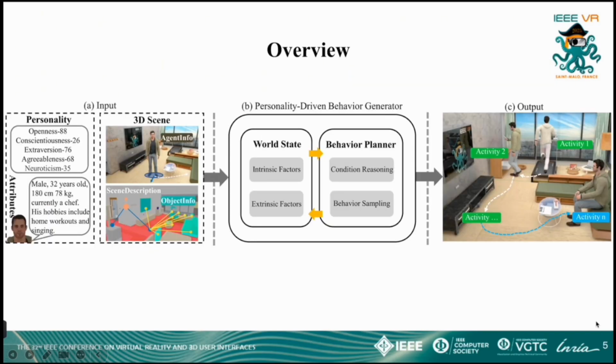The framework of our approach is illustrated in the figure. This framework integrates user-defined personality traits, attributes, and a 3D scene as inputs in Figure A to develop a personality-driven behavior generator in Figure B, which autonomously generates daily activity sequences for virtual humans in Figure C.